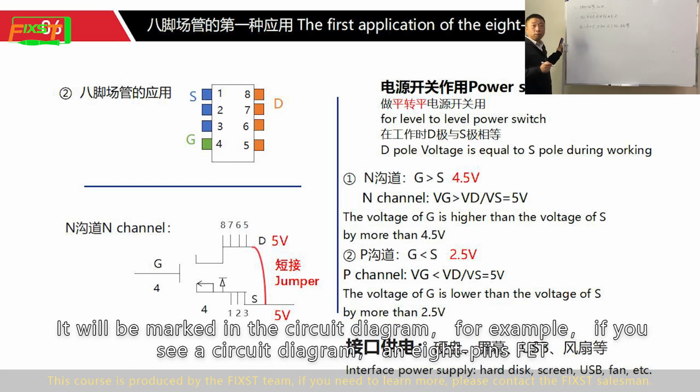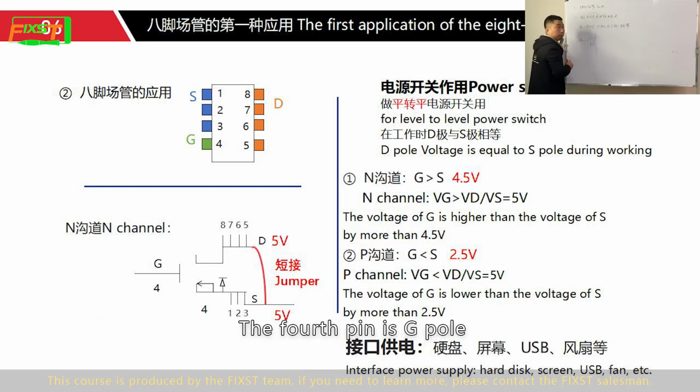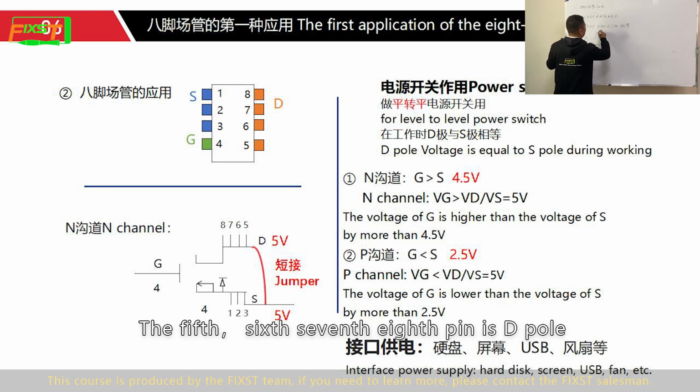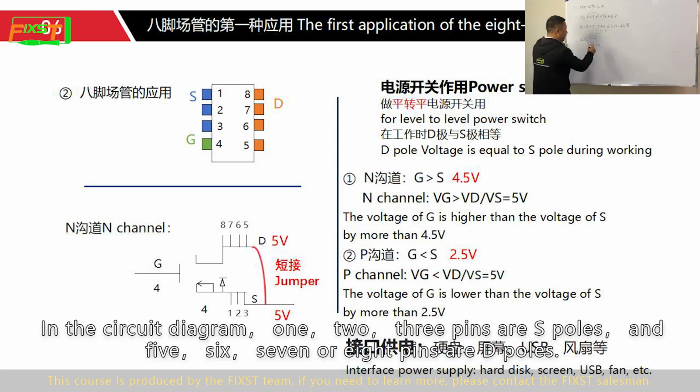It will be marked in the circuit diagram. For example, if you see an 8-pin FET in a circuit diagram, the 4th pin is the G pole. The first, second, third pins are the S pole. The 5th, 6th, 7th, 8th pins are the D pole. In the circuit diagram, 1, 2, 3 pins are S pole, and 5, 6, 7, 8 pins are D poles.